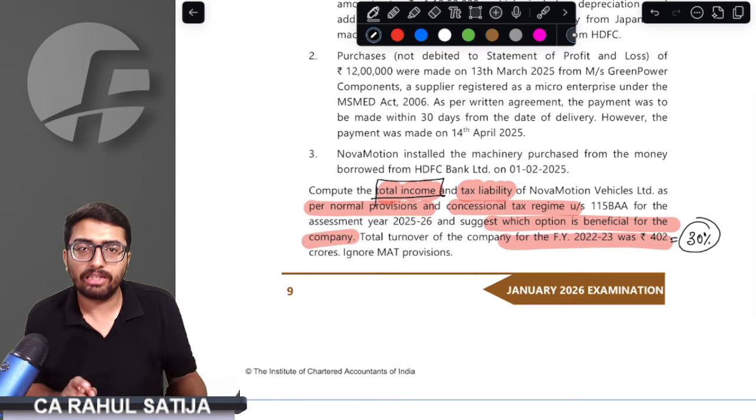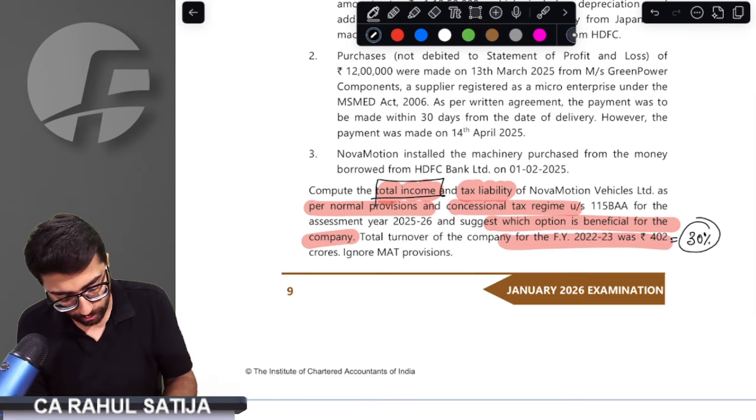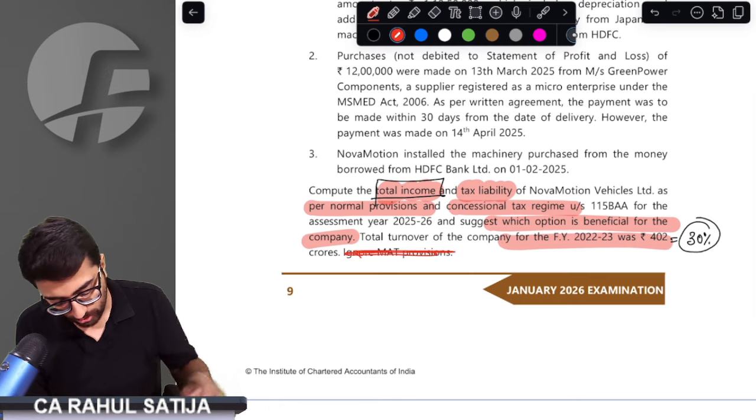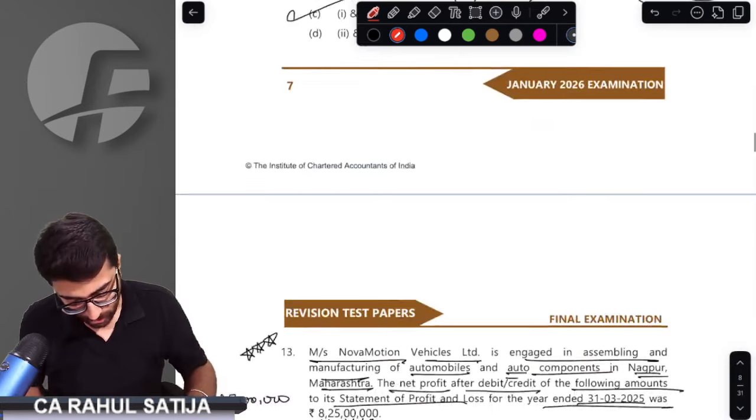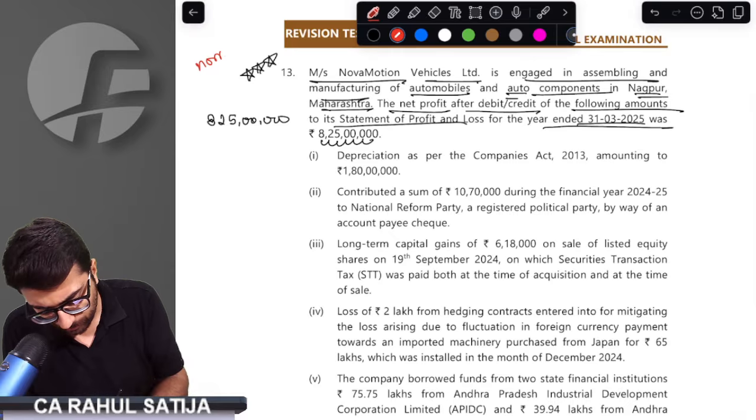That means 30% would be tax rate for normal regime. Ignore provisions of MAT. Very important point. We have to ignore these provisions. Perfect. So as per normal provisions,